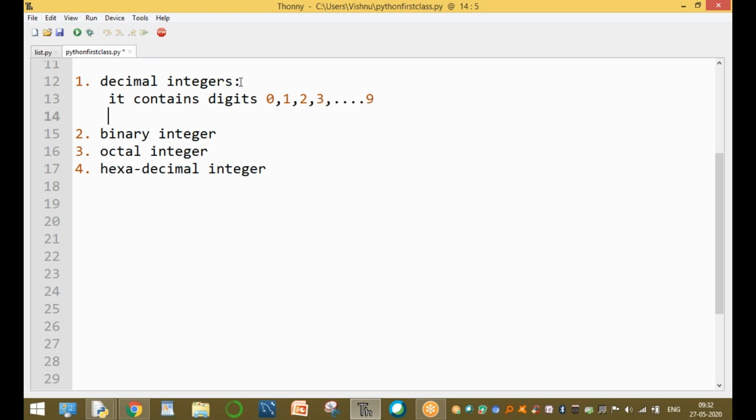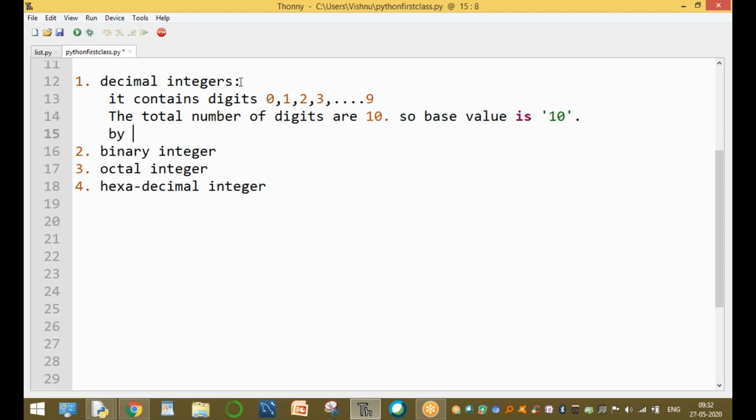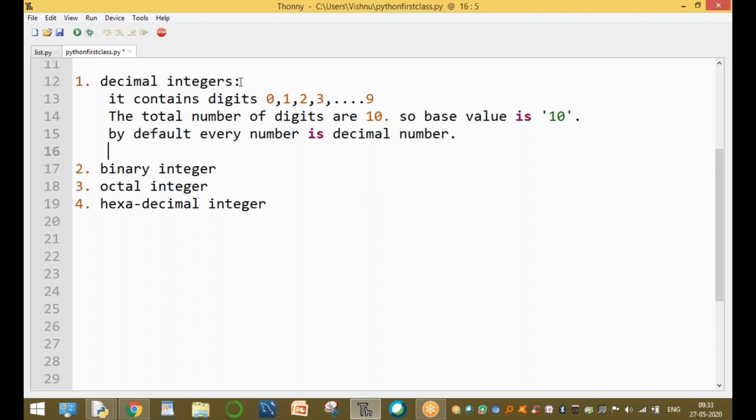The total number of digits is 10, so the base value is 10. The base of the decimal number system is 10. By default, every number is a decimal number. Clear?